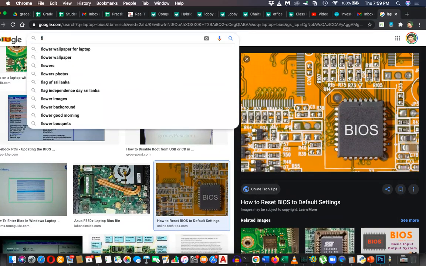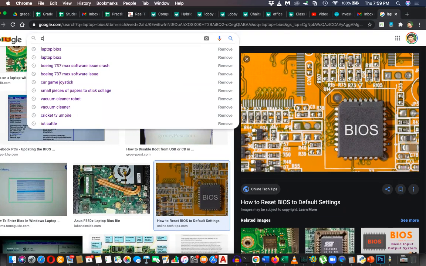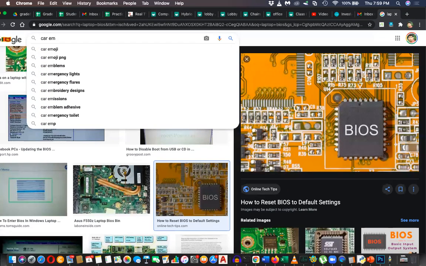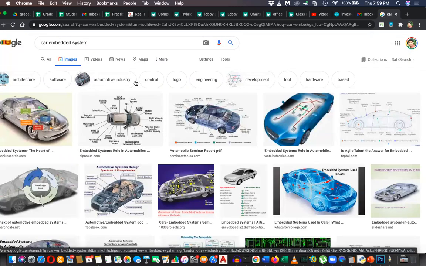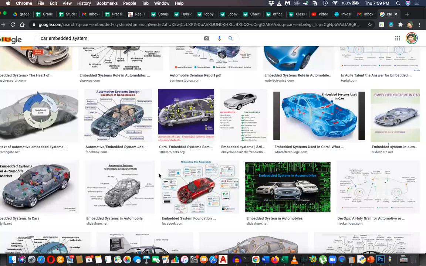So I showed you that. A car has embedded systems. You can see a lot of embedded systems inside a car.